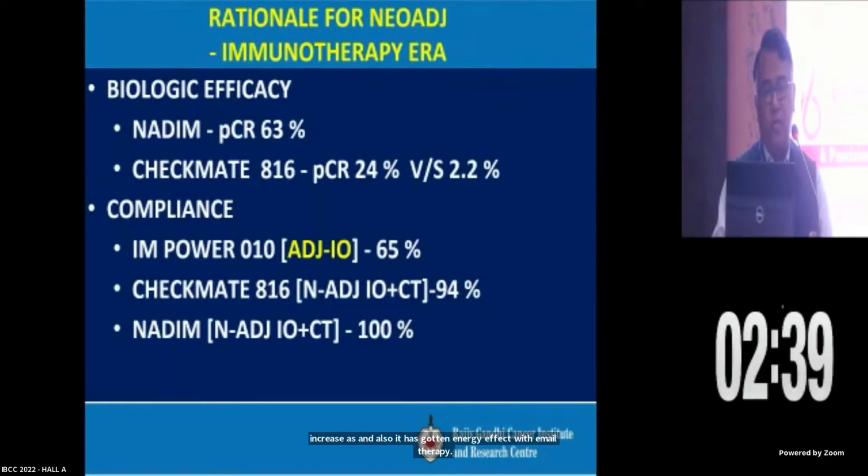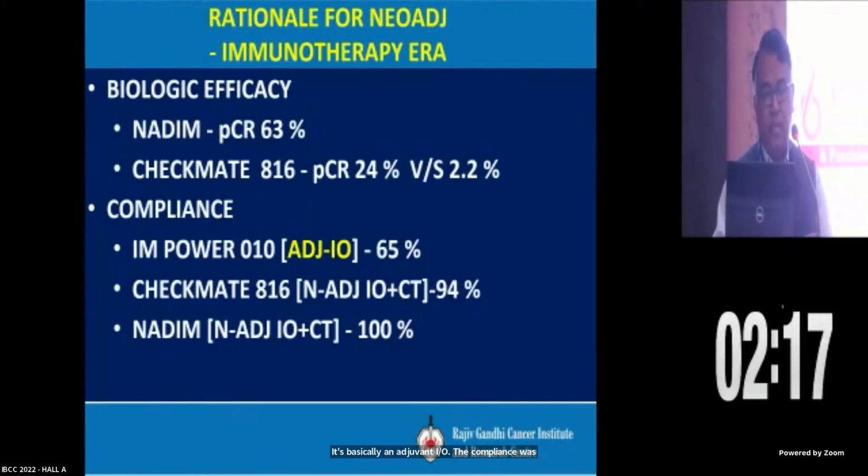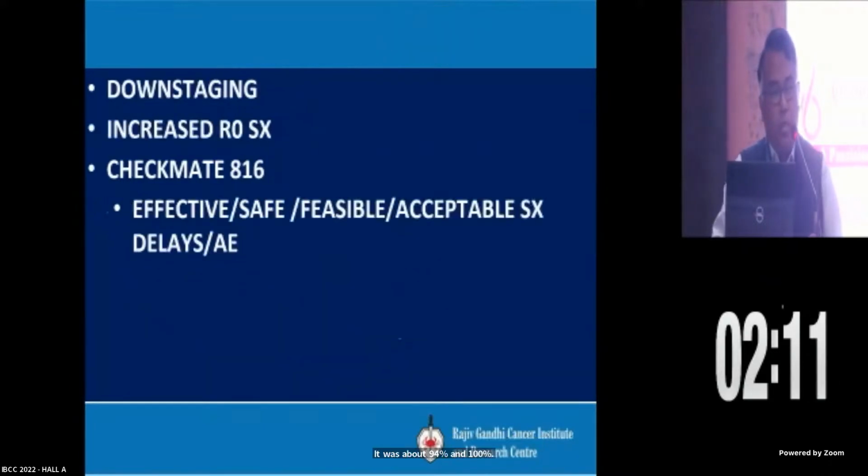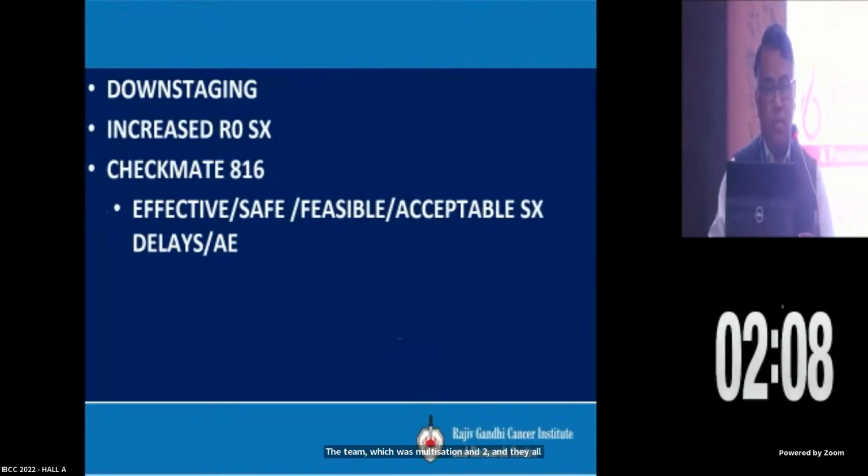What's the rationale for neoadjuvant in the immunotherapy era? Biological efficacy: in the NADIM study, we saw a pathological complete response of 63%. In CHECKMATE, it was PCR of 24% versus 2.2%. In terms of compliance, IMPOWER is an adjuvant IO trial, and compliance was 65%, whereas in the neoadjuvant setting, CHECKMATE and NADIM, it was about 94% and 100% for NADIM, which was multi-station N2. They all had an effect on downstaging and increased the R0 resection rate, and CHECKMATE 816 proved it to be effective, safe, feasible, with acceptable surgical delays and adverse events.